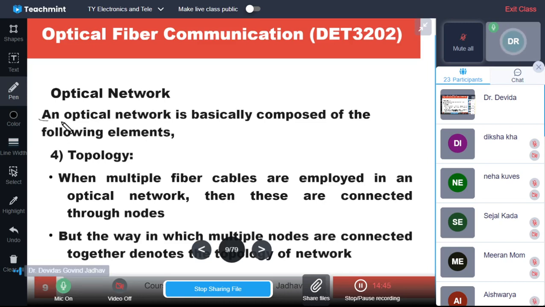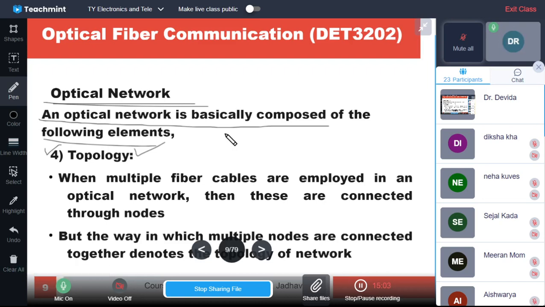Then the optical fiber communication network is basically composed of some elements, and the fourth element is its topology. What is the topology of an optical network? Station will be there, trunks will be there, then nodes are there. Then the fourth is topology.